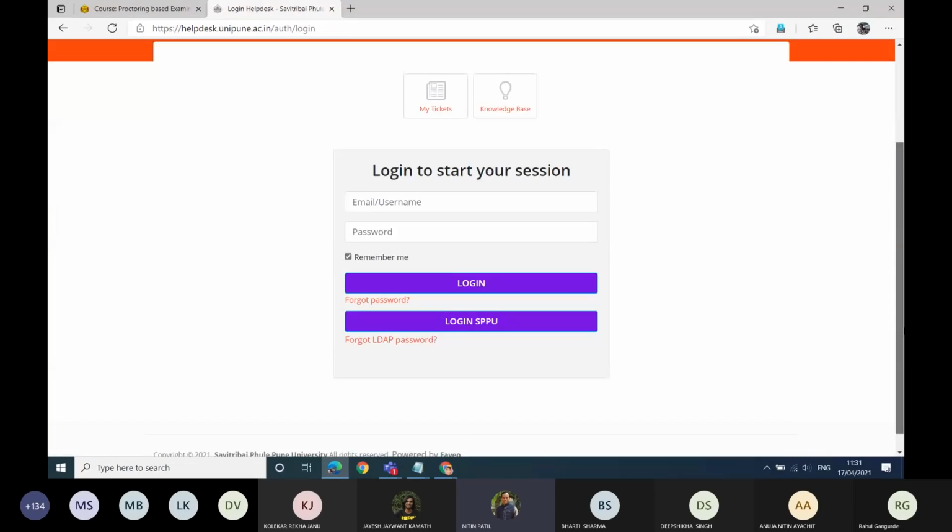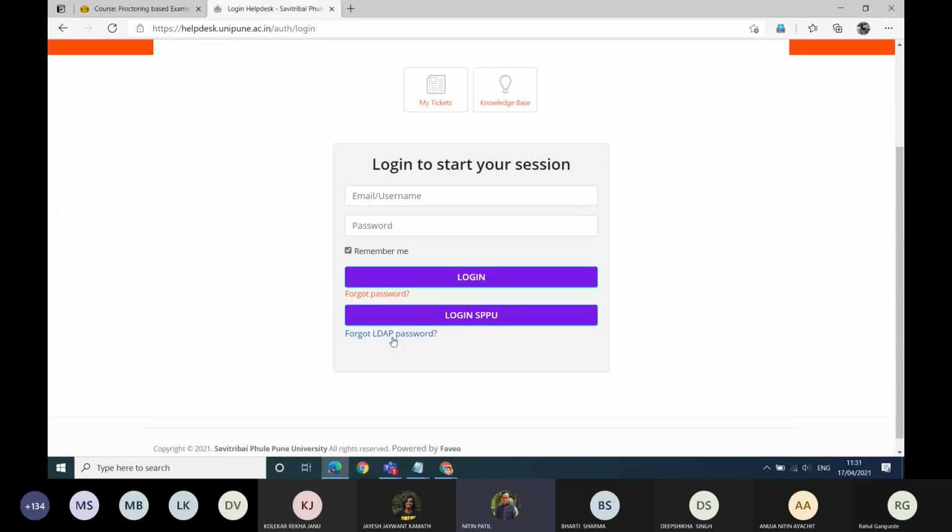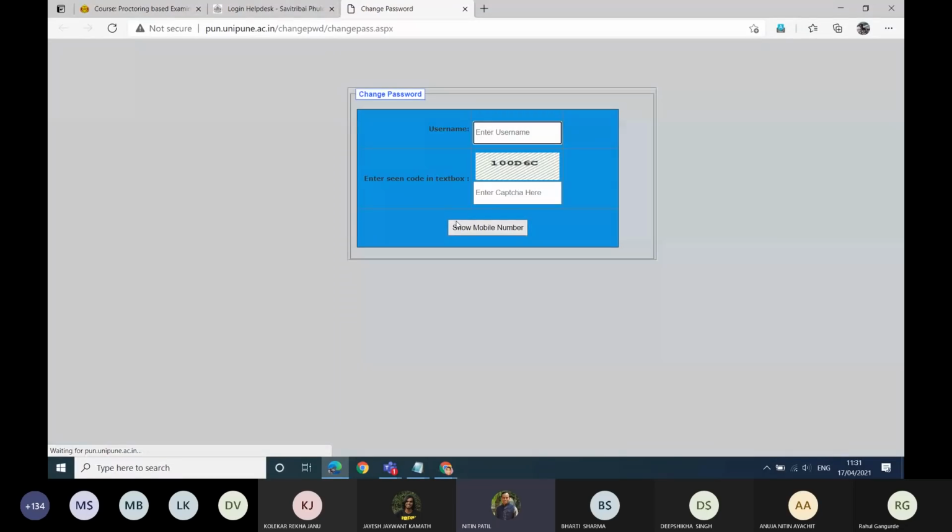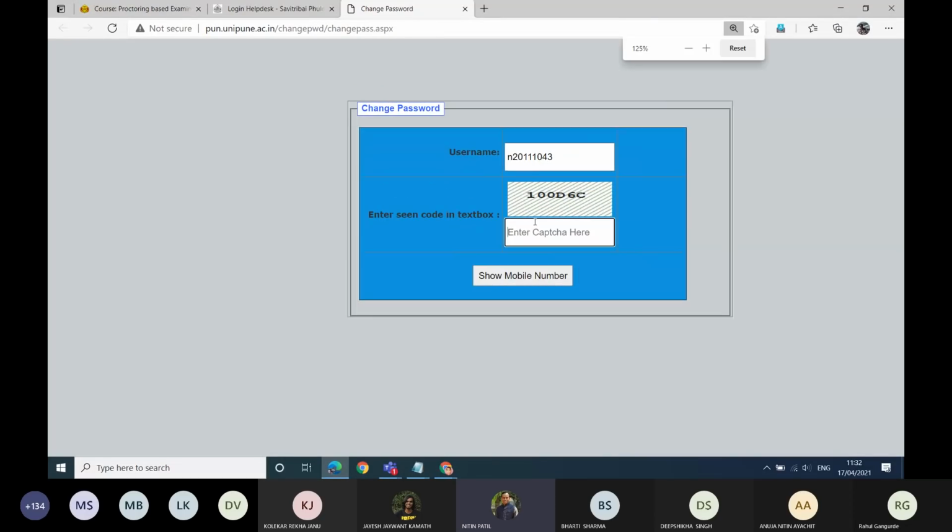If you forgot the password, you click on this login. Then there is an option called forgot LDAP password. You click on this, and then you can input your username. That username could start with N or R, depending upon the respective batches. Suppose I write this, and then you have to write the code that is given. It will ask for the mobile number.